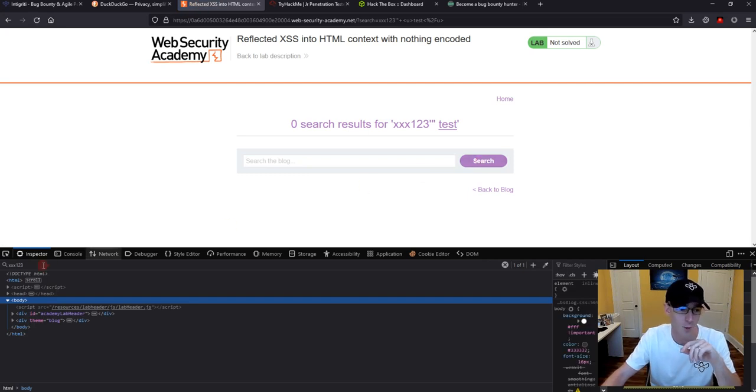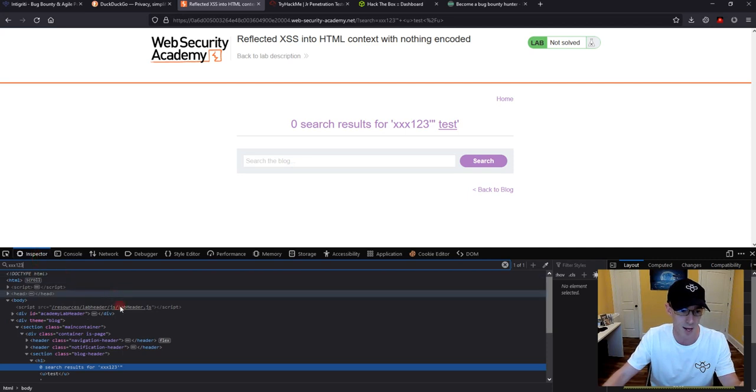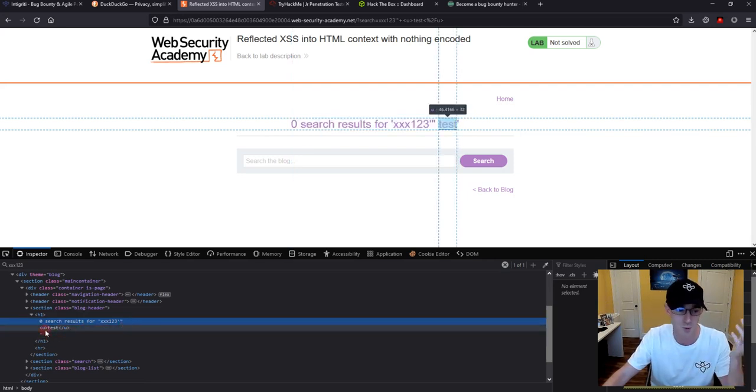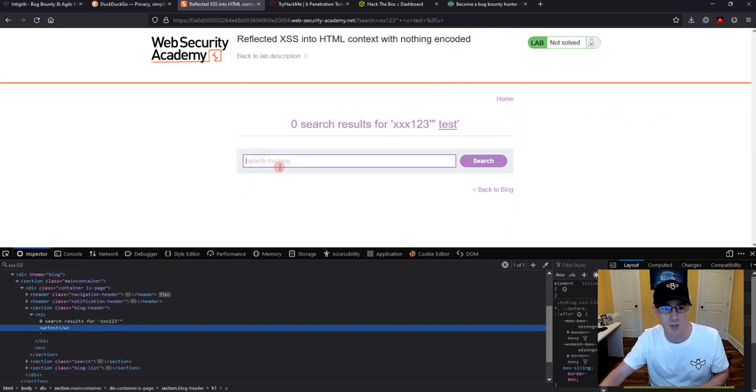Yeah. So XSS123, we search back in the inspector again, and what we see here is that quotes are definitely being written out as quotes, double quotes are being written as double quotes. There's basically no content filtering at all. So had there been a JavaScript function or something here, we probably could have escaped it as well. We don't need to worry about that. But what we're seeing is that HTML tags are being written out as HTML tags.